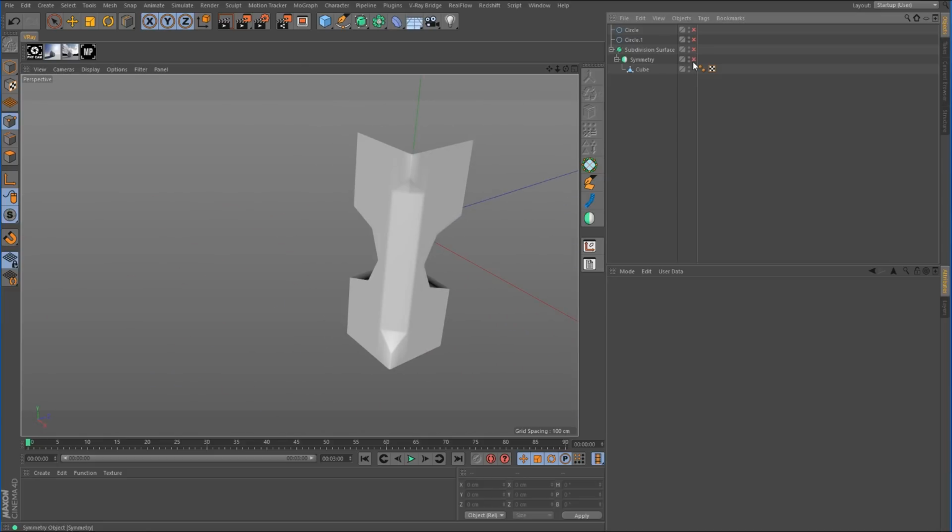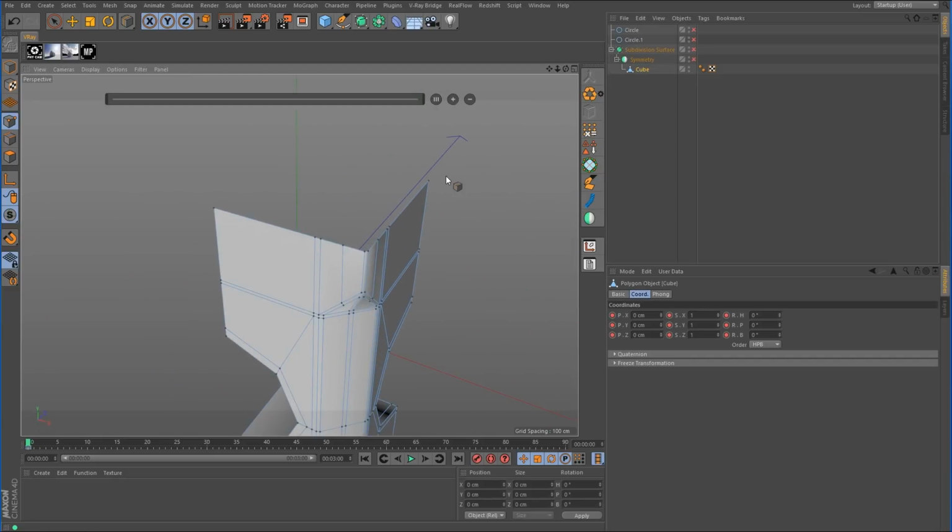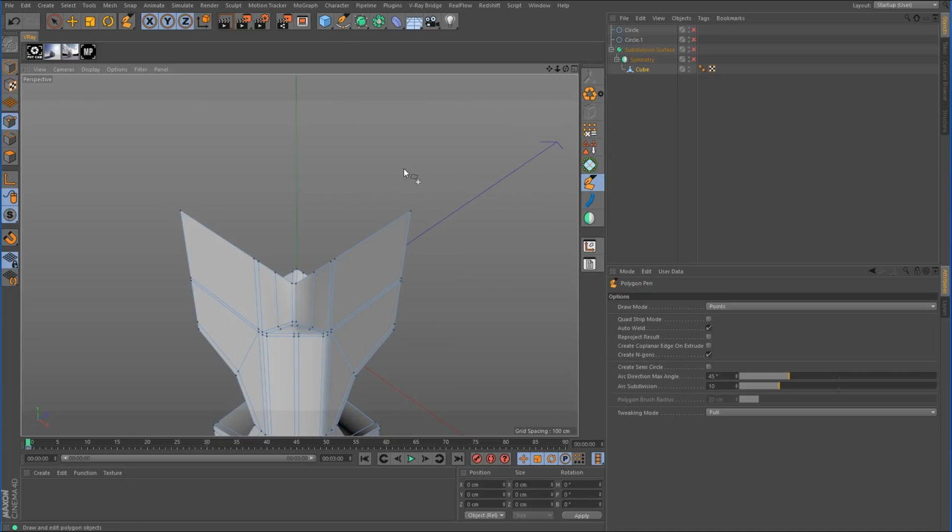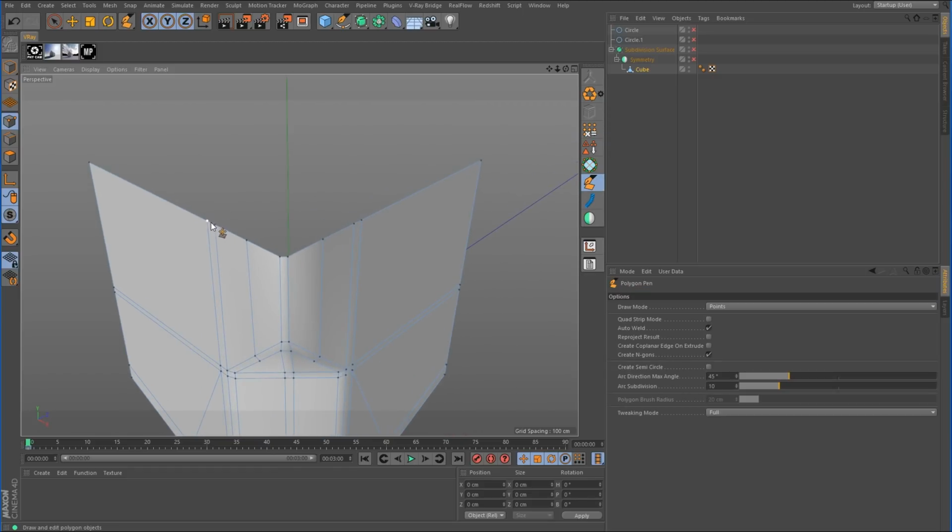Okay, so now we want to go take care of the top. So let's go up here, and I'm going to grab the polygon pen tool. And notice what we've got, these edges along here, and these need to be, I guess you could say they need to be dealt with, because you don't want to just leave them hanging there. So one quick and easy way to do this is with the polygon pen tool. If we click on this point over here and then click on this one, it automatically fills in the entire top for us. If we hold down Shift and go to that back edge, you can see it's giving me the option here to make a cut and to add a point. So just anywhere along there, I'm going to add a point.